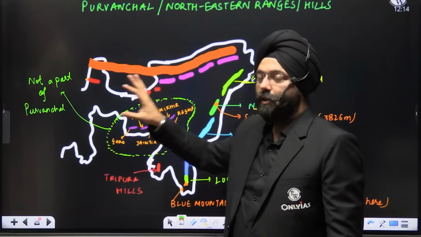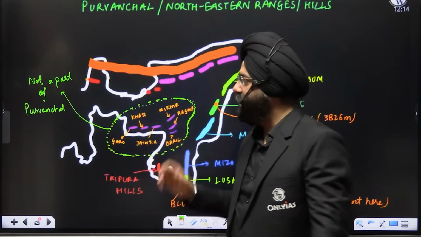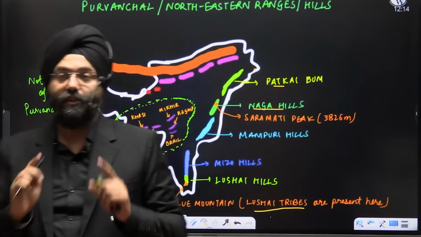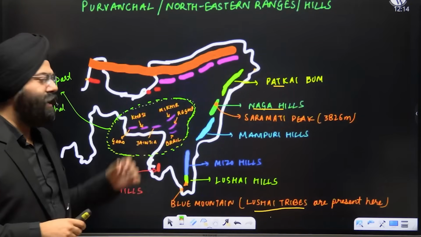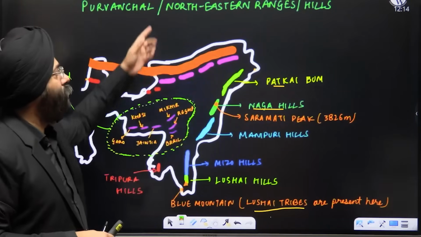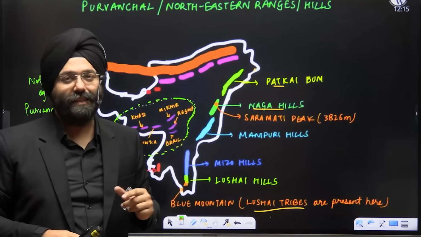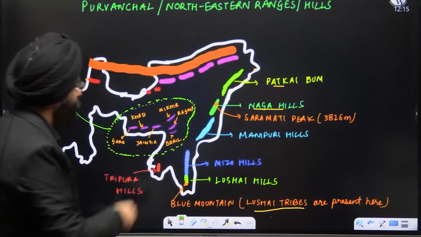They resemble the structure of the Deccan Plateau. That is why, though I'm teaching you here, please make this clear in your mind. They can ask you whether the Khasi, Mikir, and Rengma are an important ingredient of the Purvanchal or the northeastern hills with respect to the Himalayas. No. Clear?